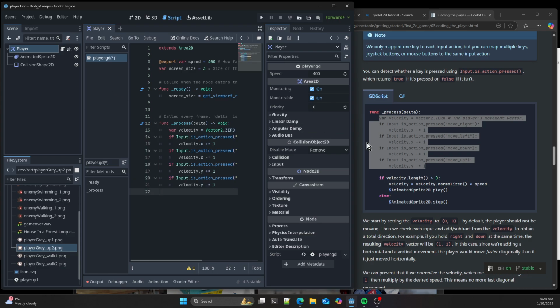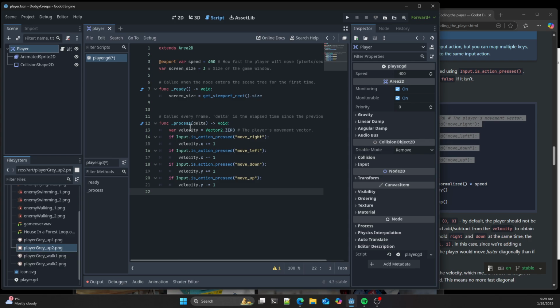So here's a bit of script. And what's this doing? We're going to have a velocity which indicates 0 in either direction. This is a 2D vector, so there's an x and a y component to it. We're going to set it initially to 0, 0. And then if I'm moving right, I'm going to add 1 to the x coordinate. If I'm moving left, I'm going to add -1. Minus equals, remember from last time, is the same as plus equals: velocity.x equals velocity.x plus 1. So effectively we can do the same for each of the different coordinates. We're setting a vector based on whatever our input is.